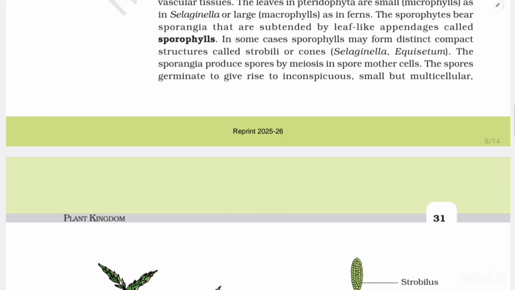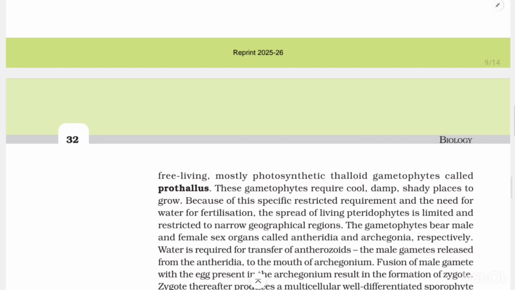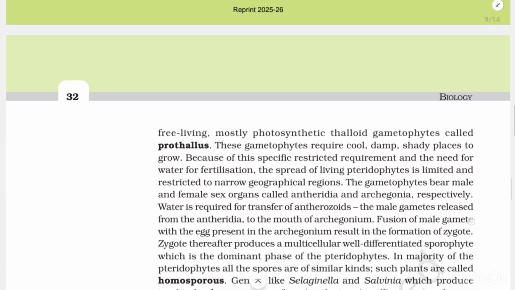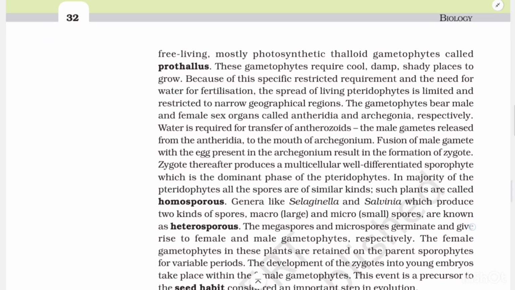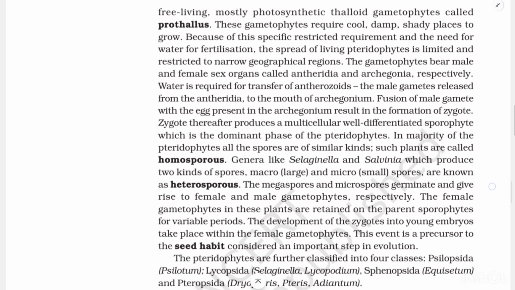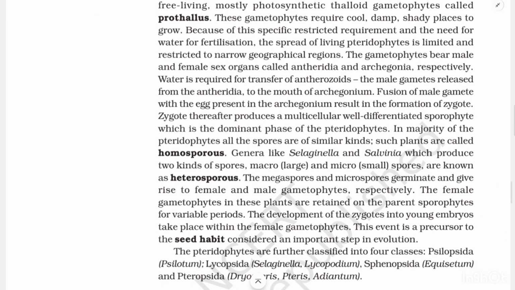The sporangia produce spores by meiosis in spore mother cells. The spores germinate to give rise to inconspicuous, small, multicellular, free-living, mostly photosynthetic thalloid gametophytes called prothallus. These gametophytes require cool, damp, shady places to grow. Because of this specific restricted requirement and the need for water for fertilization, the spread of living pteridophytes is limited and restricted to narrow geographical regions.